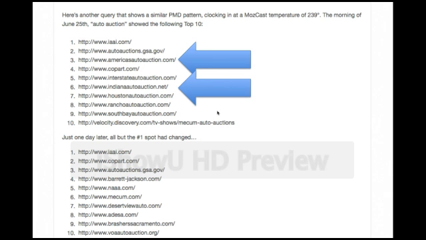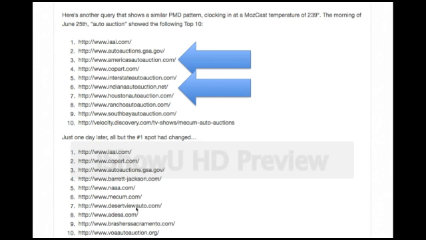Okay, well maybe that's just a fluke. Let's look at another niche. This is the auto auction niche. This is the second example that Dr. Pete was nice enough to share with us. As we can see here, there's a bunch of winners again and people who got hit after June 25th. We have autoauctions.gsa.gov, americasautoauction.com, and indianaautoauction.net, and they're either reduced tremendously or totally removed from the SERP after the Payday Loans algorithm was released.